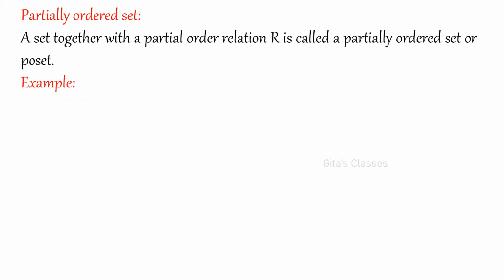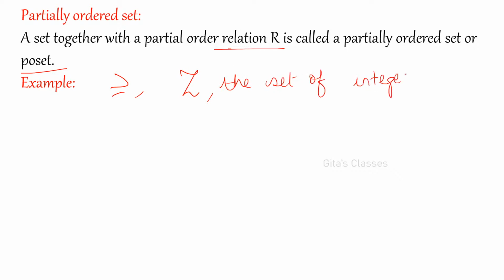Next is partially ordered set. A set together with a partial order relation. If you can define one partial order relation on a set, then the set is called a partially ordered set or poset. For example, consider the relation greater than or equal to defined on the set of integers. Z is the set of integers.